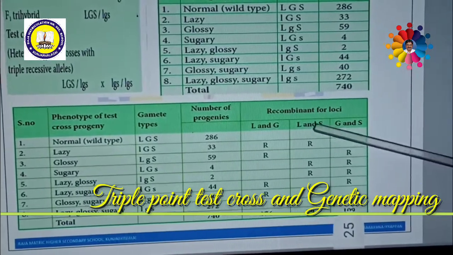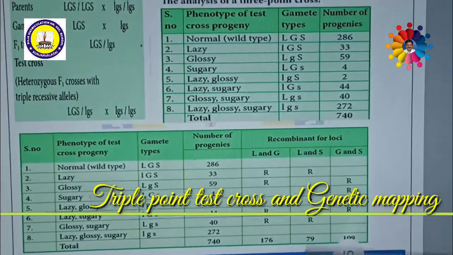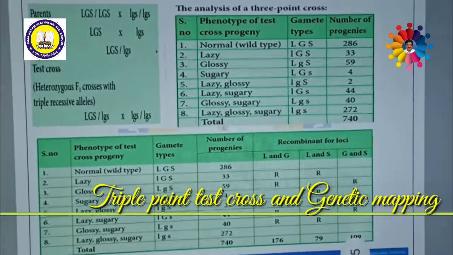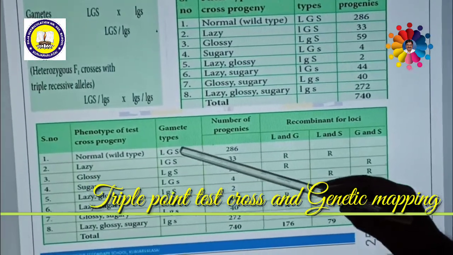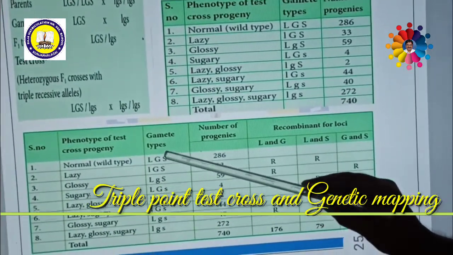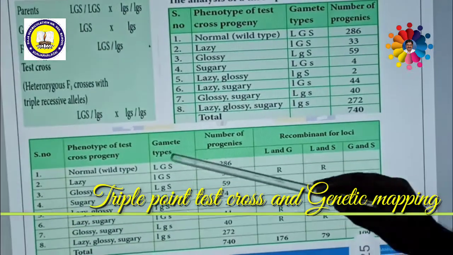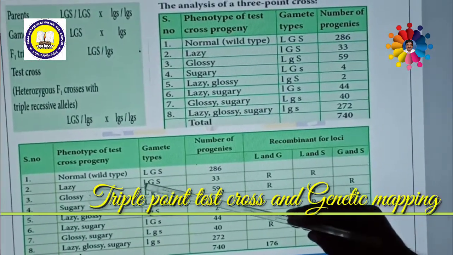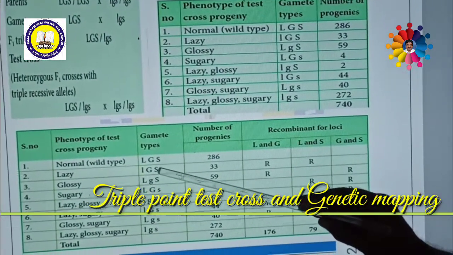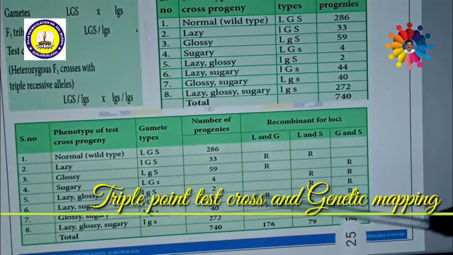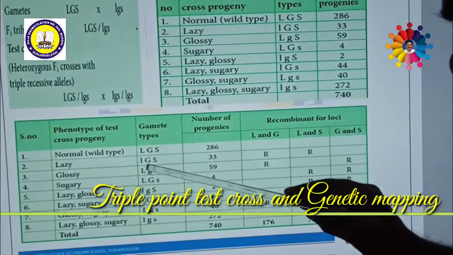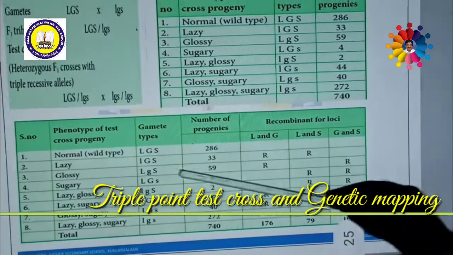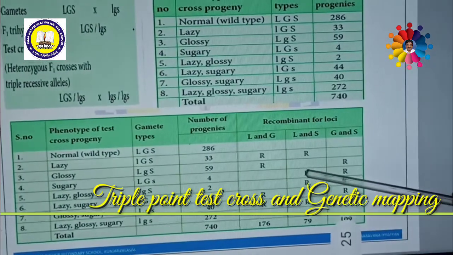Then if you consider L and S, the second recombinant gene, then if you see L and S, first and third, capital L, capital S, parent, because both are capital letters. The second one, small l, capital S, what do you call? Recombinant. Then third one, capital L, capital S, parent. Capital L, small s, recombinant.